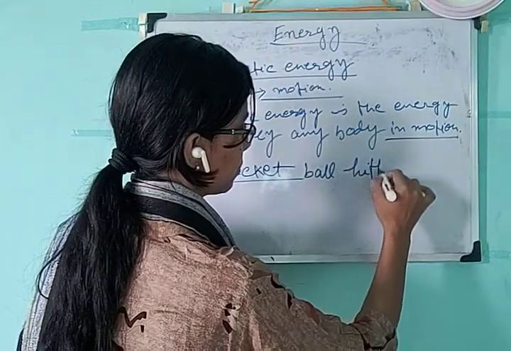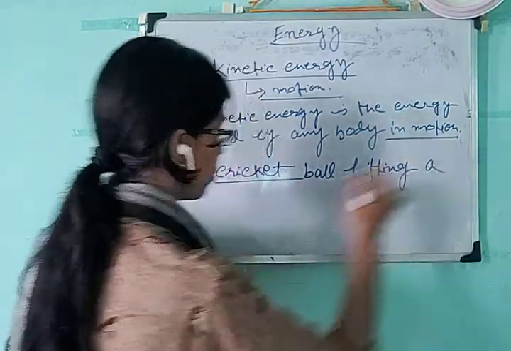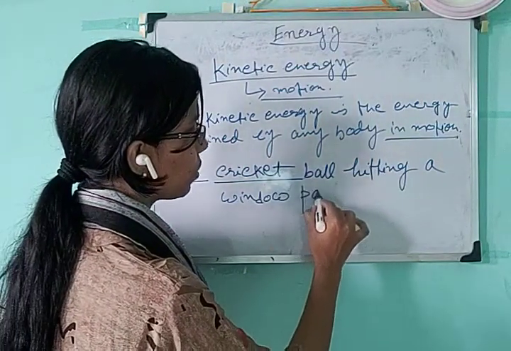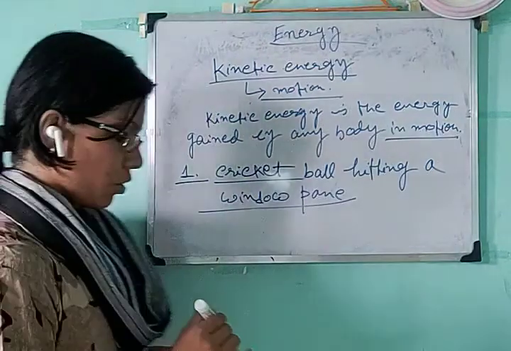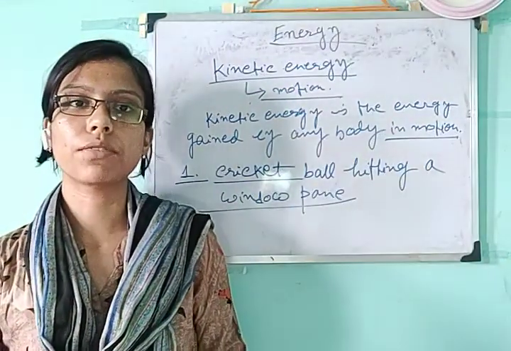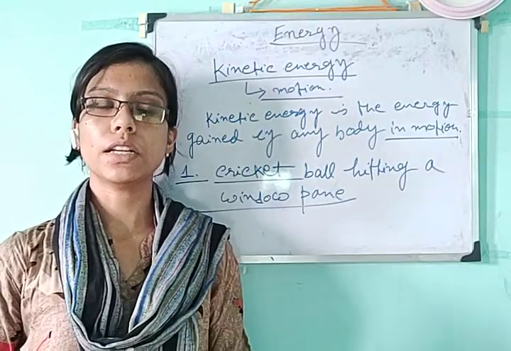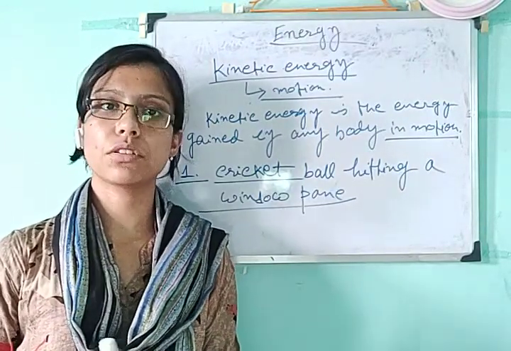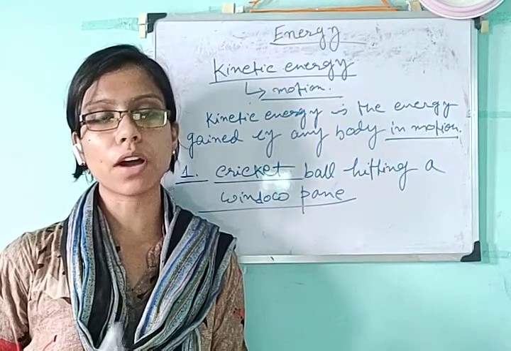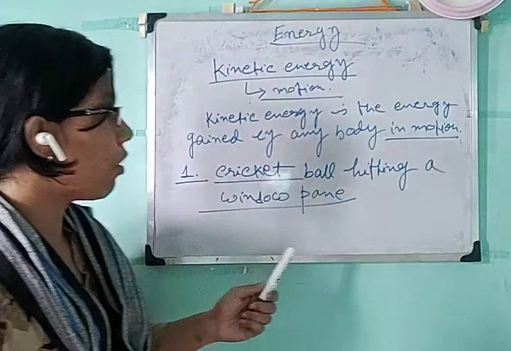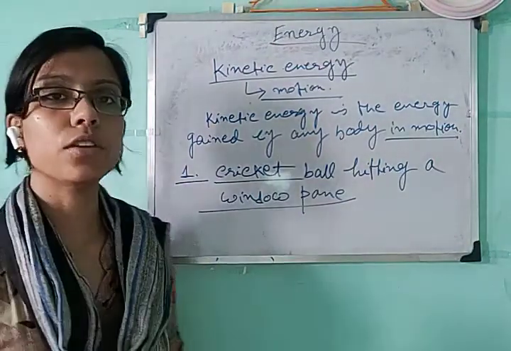Generally the window pane breaks after the ball hits it. That is because the ball is in motion and it definitely acquires some amount of kinetic energy, and with the help of that kinetic energy the ball is breaking that window pane.